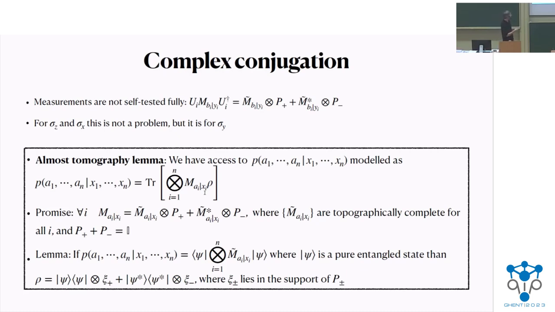Our lemma says that if the observed correlations are such that we would see if we had measured our target state with perfect measurements, where our reference state is a pure entangled state, then the state giving these correlations must be a mixture of our ideal state and its complex conjugate. So this lemma works, importantly, only for pure states. It does not work for mixed states, and only for entangled states. This is something that we would like to get, because we know that in self-testing we can only recover the state up to this complex conjugation. So it already gives us what we want.